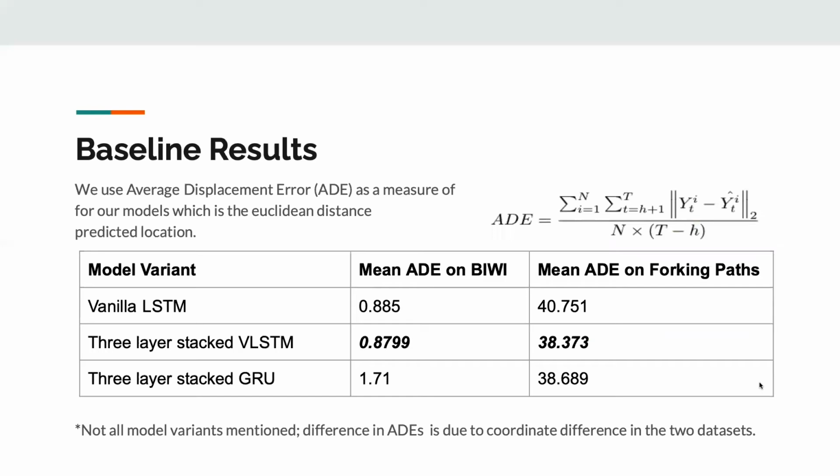Our analysis shows that our improved architecture, which is a 3-layer stacked BLSTM model, performs the best on the evaluation metric, average displacement error. Note that there is a huge difference in the error between the BB dataset and the Forking Paths dataset, and we attribute this to the shorter length of sequences in the Forking Paths dataset.